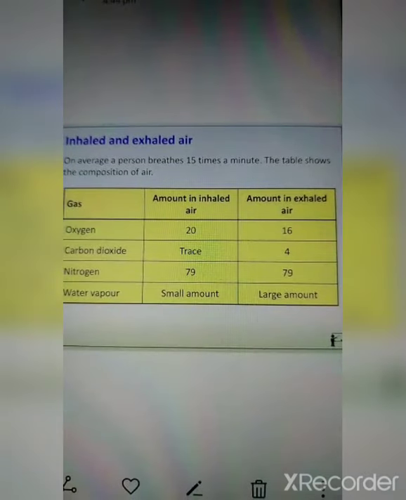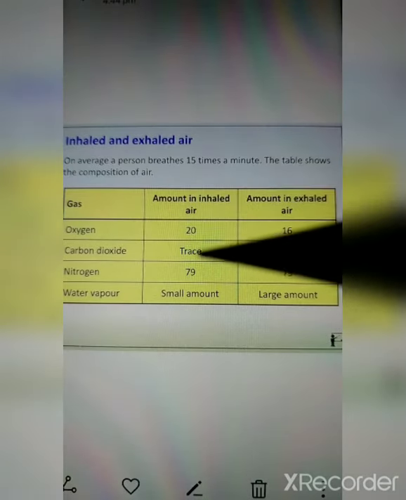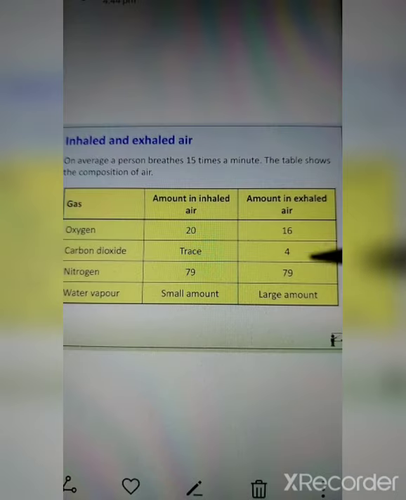So the amount of oxygen in the inhaled air is 20%, and the amount of oxygen in the exhaled air is around 16%. So the remaining 4% of the oxygen is being used by the body. You can understand here, the carbon dioxide in the inhaled air is very limited in amount, whereas in the exhaled air it is 4%. The 4% of oxygen which is missing in the exhaled air is being converted into carbon dioxide, because the oxygen turns into carbon dioxide in the process of respiration.